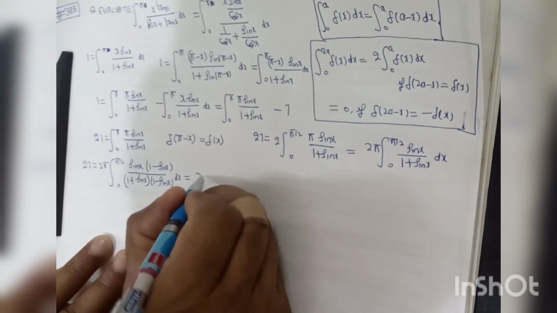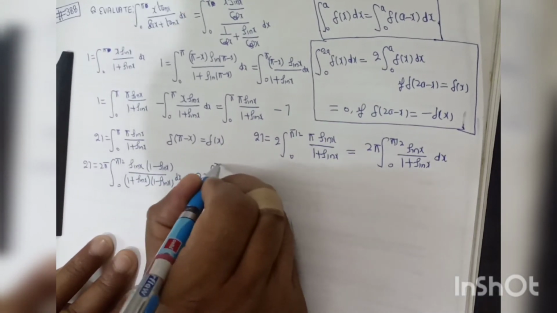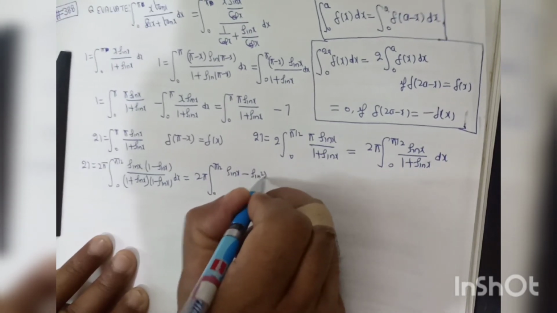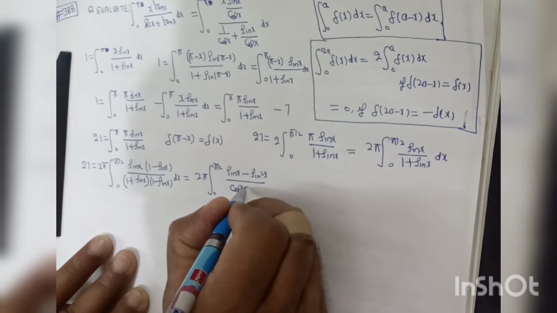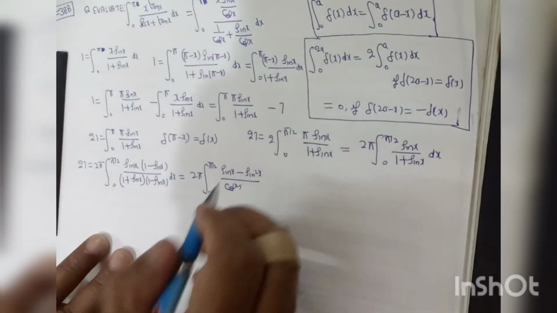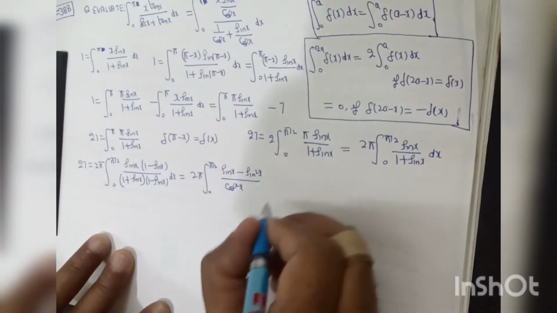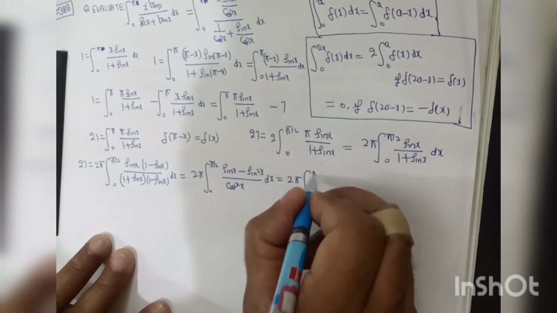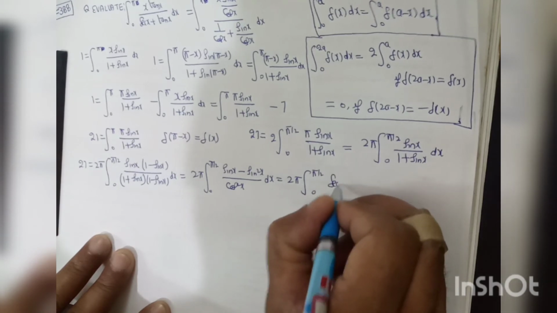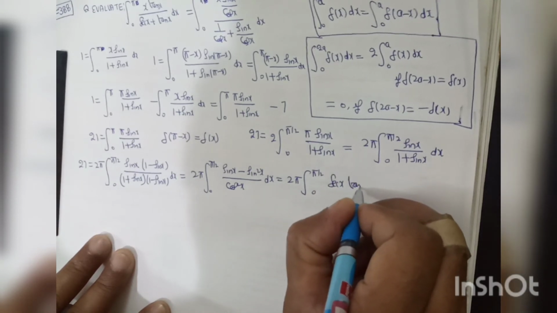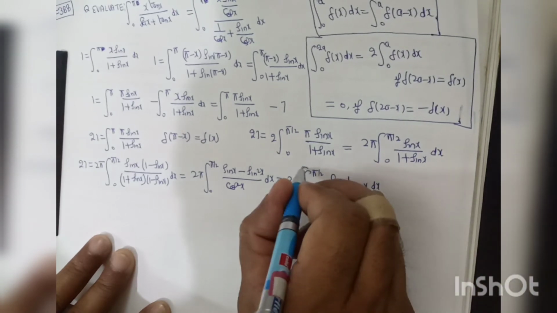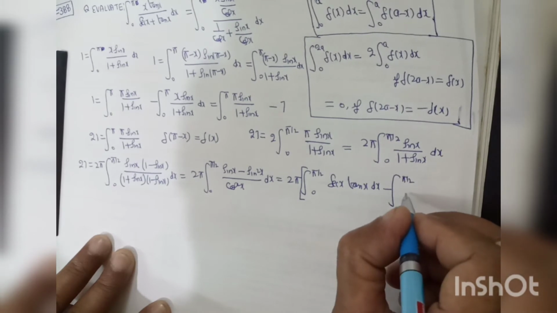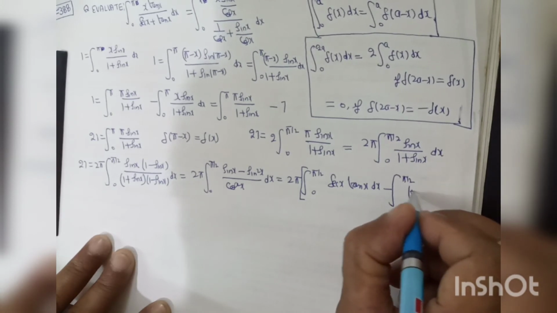So this may be written as 2 pi into the integral from 0 to pi by 2 of sin x minus sin square x divided by cos square x dx. So this may be written as 2 pi into the integral from 0 to pi by 2 of sec x tan x dx, minus the integral from 0 to pi by 2 of tan square x dx.